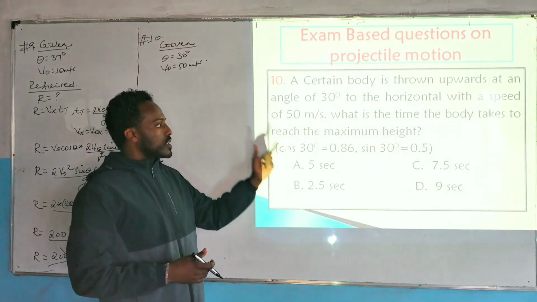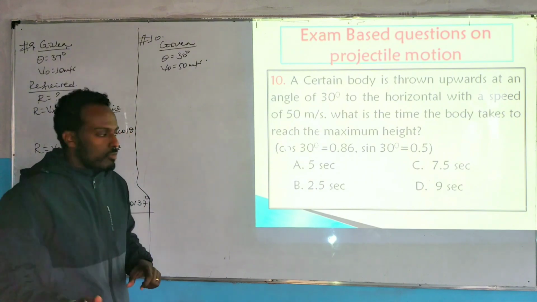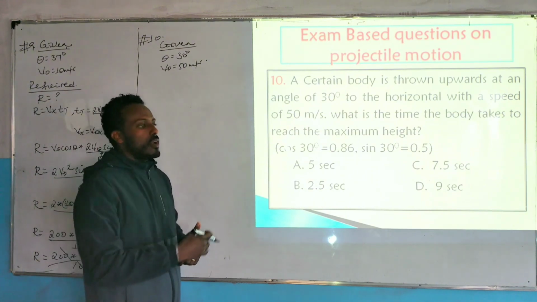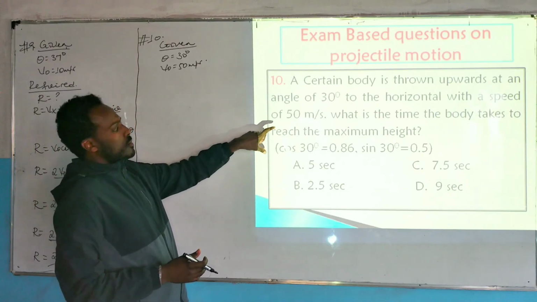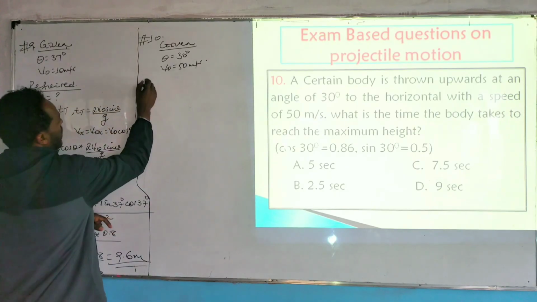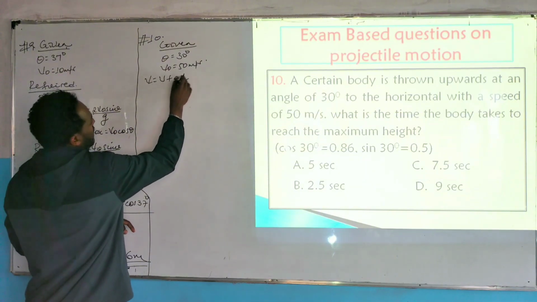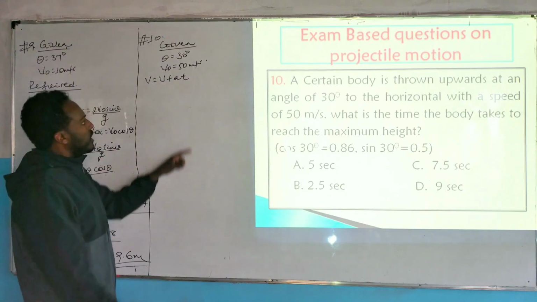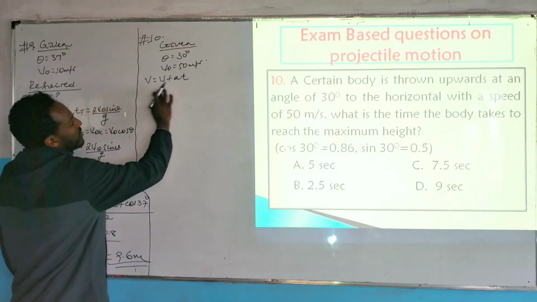What is the time when the body reaches the maximum height? As I told you last time, total flight time means the time until it returns and lands at the landing point. If asked at the maximum height, simply v is equal to u plus at, where v is final velocity, u is initial velocity, and a is acceleration multiplied by the time taken t.